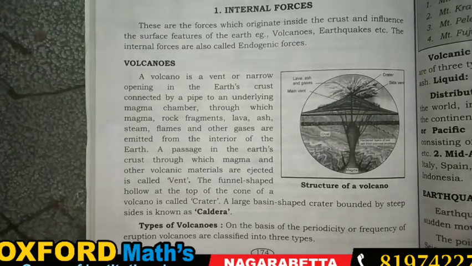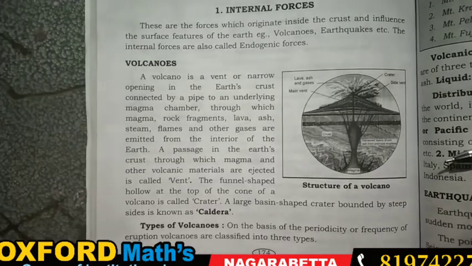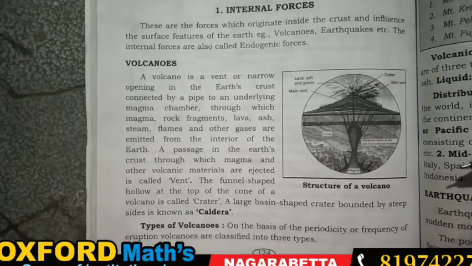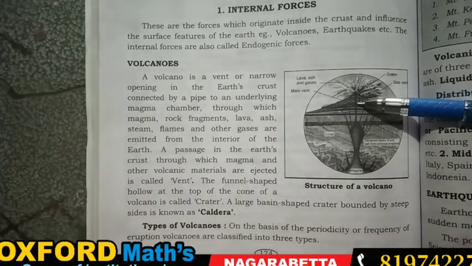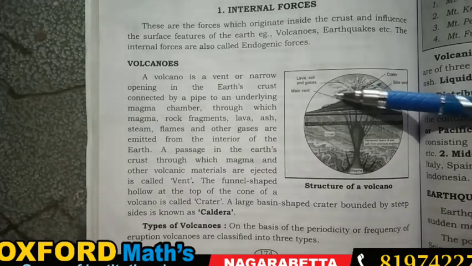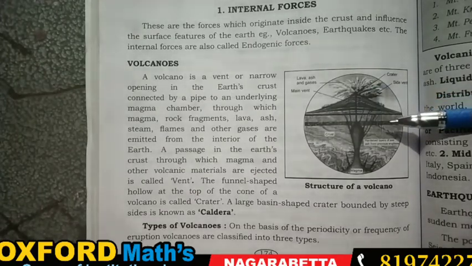These are emitted from the vent of the pipe. It is called a volcano. A passage in the earth's crust through which magma and other volcanic materials come out is called a vent. This is called a vent. Have you seen here it is pointed? It is a vent. Through this the material is ejected.